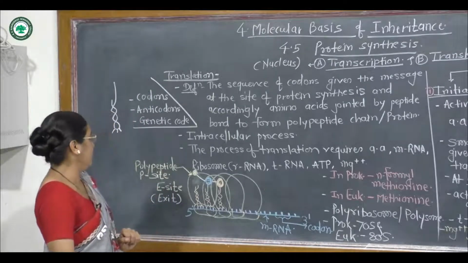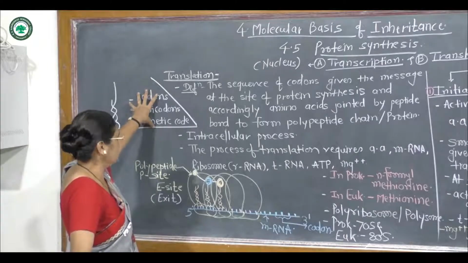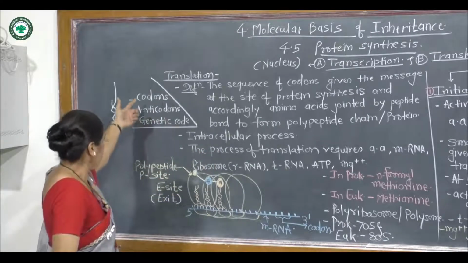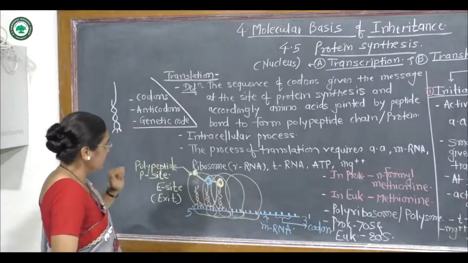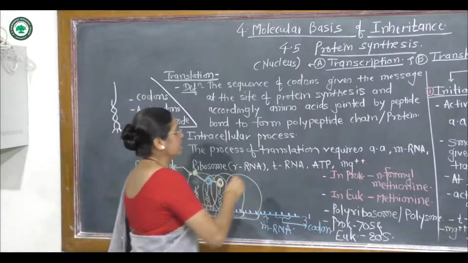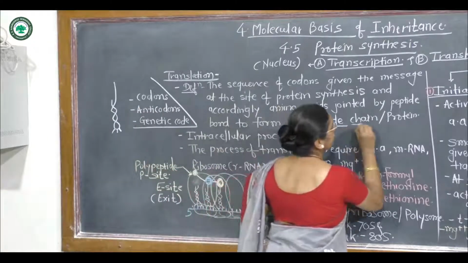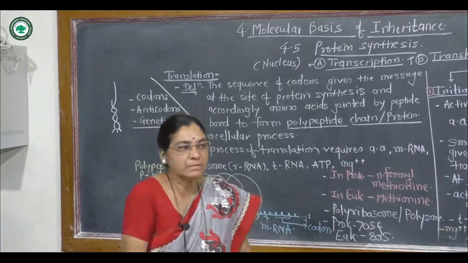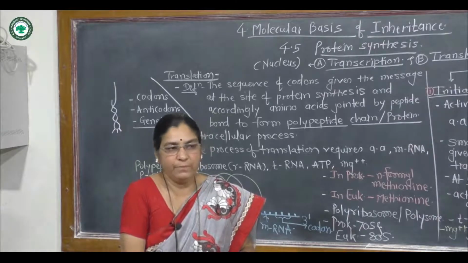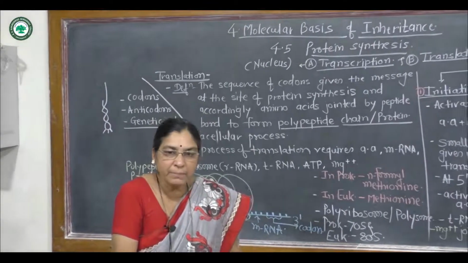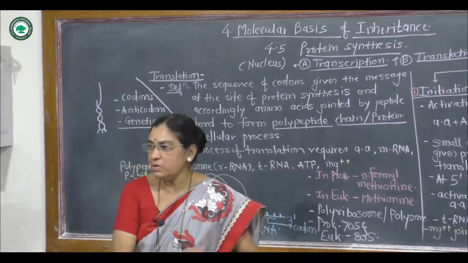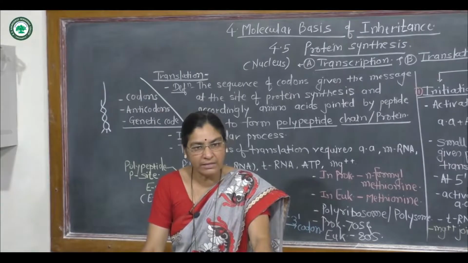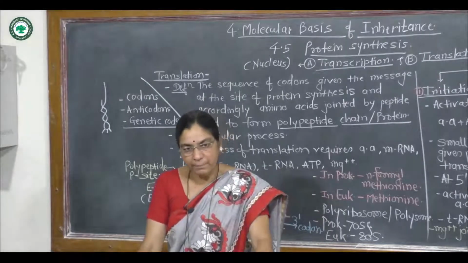Then one more piece of information, so we have to recall our knowledge about the polypeptide chain or the proteins. Poly means many, and peptide is the bond achieved between two successive amino acids, called the peptide bond.